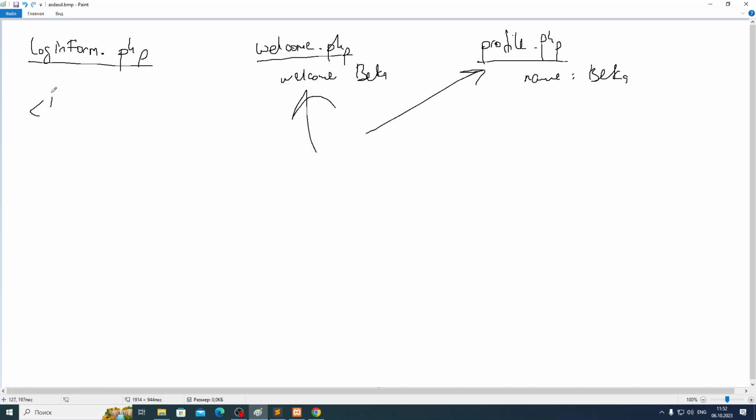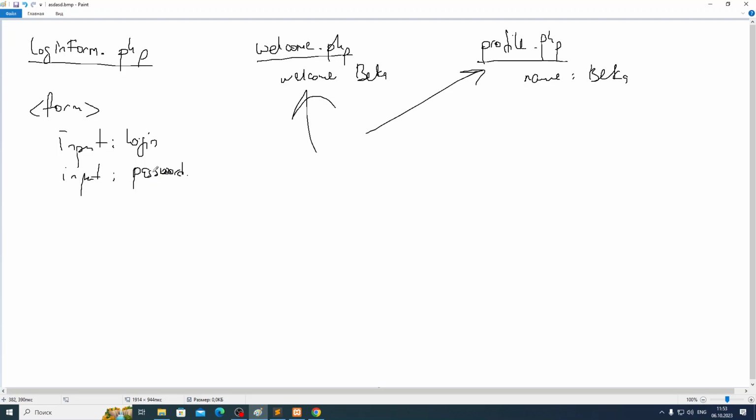So here we should have a form, guys, a form with two inputs. Input for login, and input for password. So we will first visit the login form PHP and submit the form.